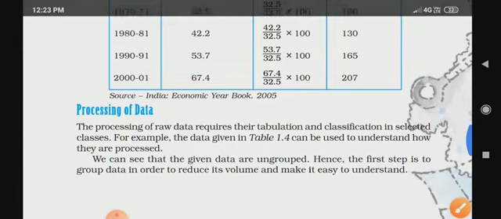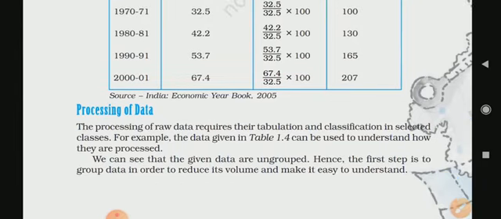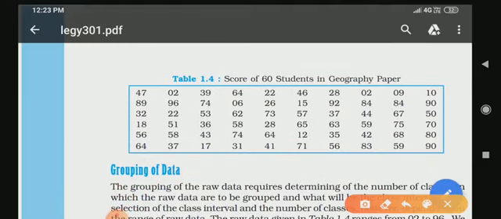Right. Next is processing of data. Table number 1.4, in this table you can see how data can be processed. In the table the data are ungrouped. Okay, this is ungrouped, you can see there is no group. Randomly it has been mentioned here 47, 02, 39, 64, 22, 46, 28, 2, 09, 10, like this. Okay, and these are the scores of 60 students in a geography paper. Okay, 60 students have got this type of marks.